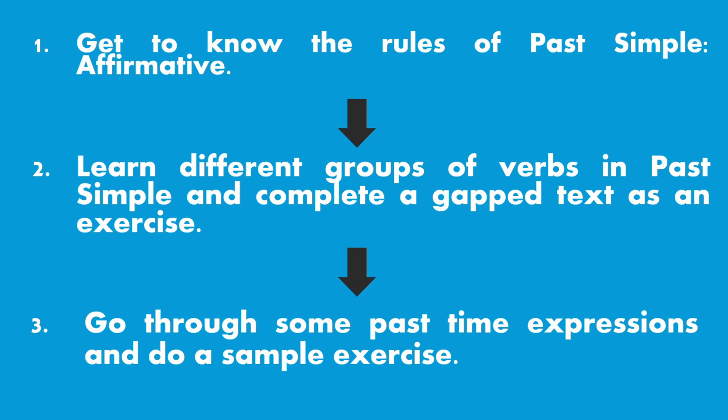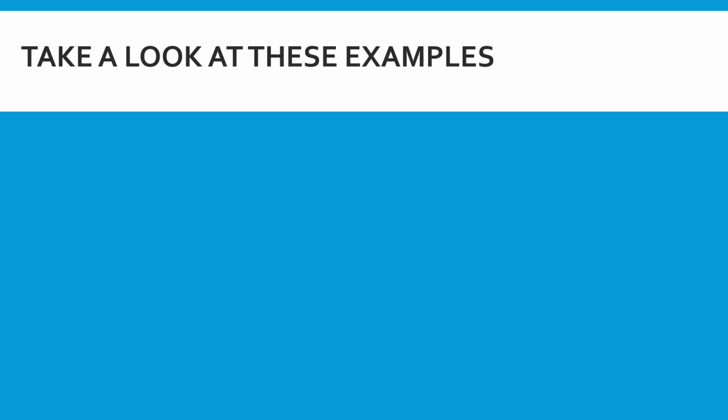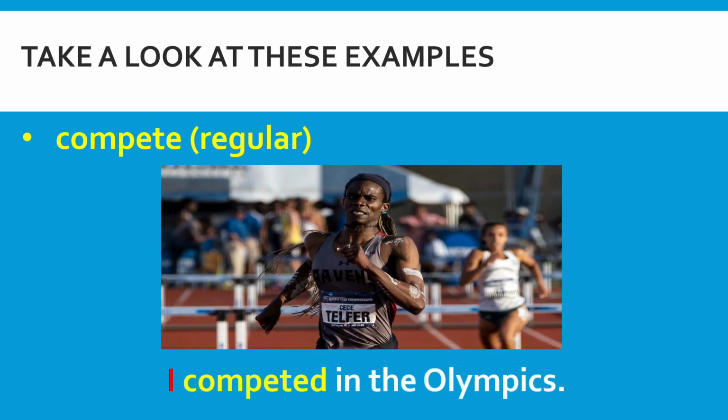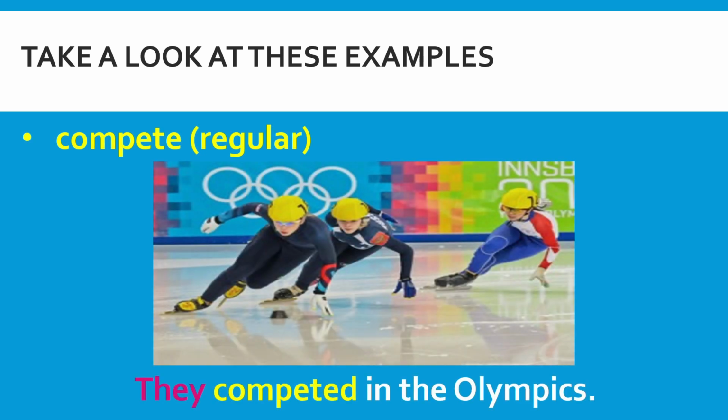Without further ado, let us move on to the first activity of our lesson today, which is to get to know the rules of past simple. Now, let's take a look at these examples. A regular verb compete is given here, and let's see how it is being transformed into past simple. I competed in the Olympics. Another example sentence of using compete would be they competed in the Olympics.